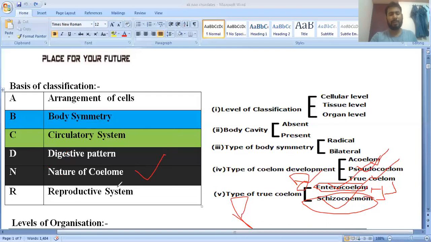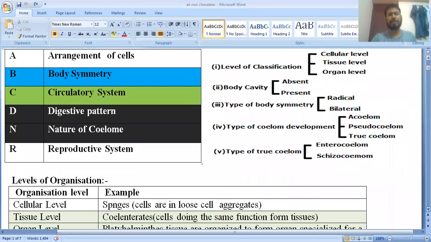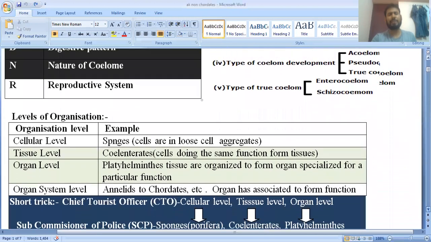Clear? One more thing they have given is the reproductive system. So reproductive system is male reproductive system, female reproductive system, monoecious or dioecious. Clear? And their development. Development may be direct or indirect. Direct means they have no larval stage, and indirect means their development takes place with the larva. So some larval stages are found. So this is called indirect development. Clear? So I think you are also getting it. So we will check their examples one by one.